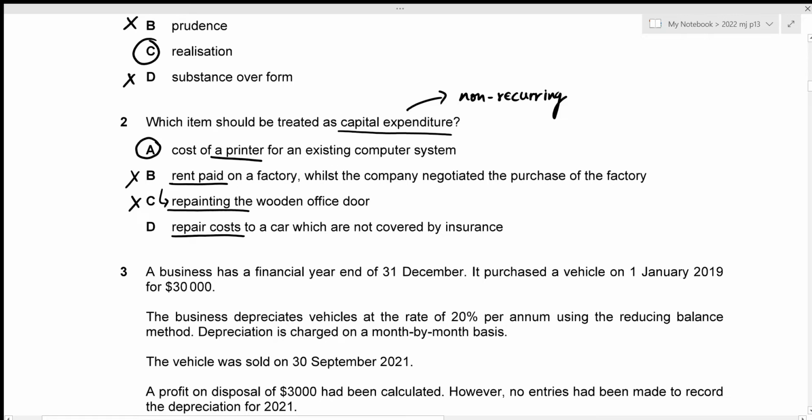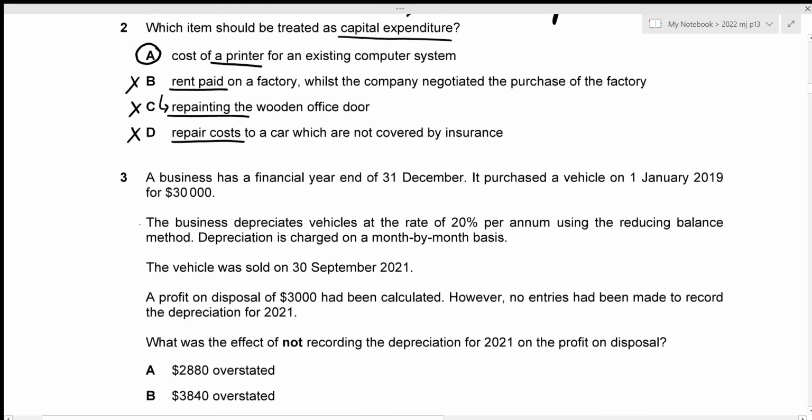Again, repair is something that has to be done time and again, so we can categorize it as a recurring expense, due to which it should be treated as revenue expenditure. So option D is incorrect as well. So the correct answer for question number 2 is going to be option A. Now we can move towards question number 3.